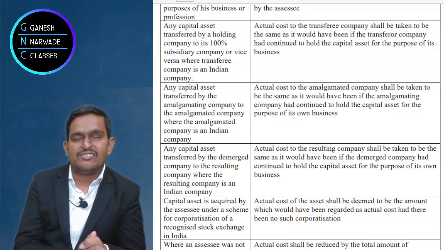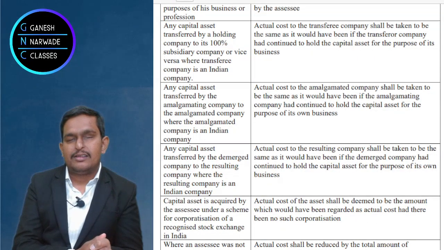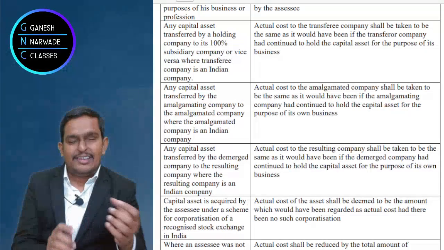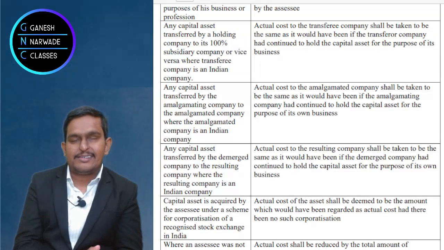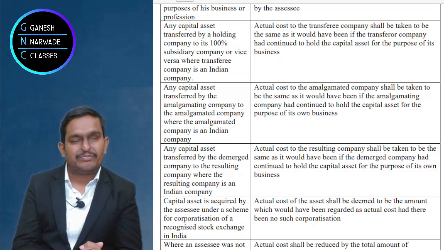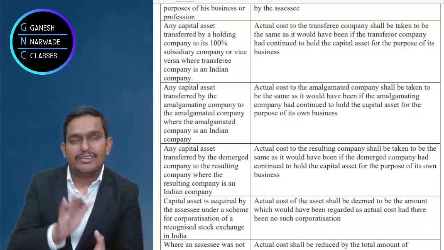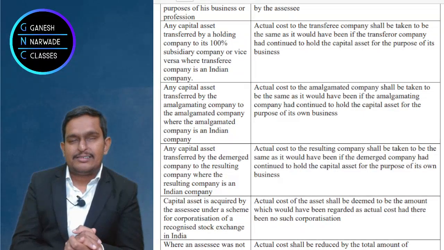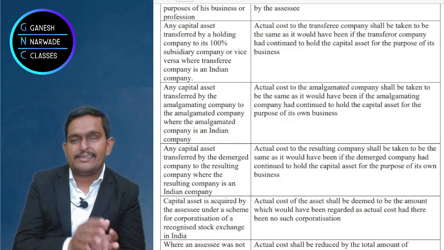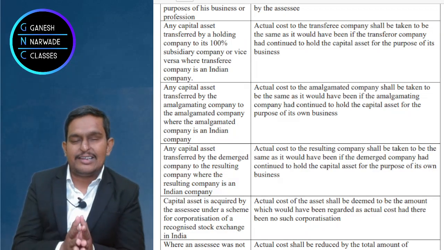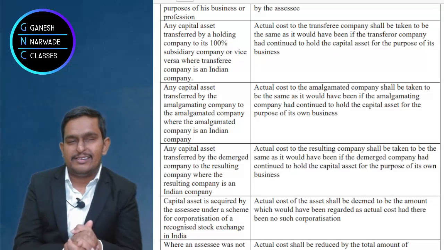Amalgamating company transferring the assets to amalgamated company. Demerged company transferring the assets to resulting company. Now actually why I am telling these 3 points at a time, because the treatment in all the 3 cases is the same. For your understanding, let me tell what is holding and subsidiary.